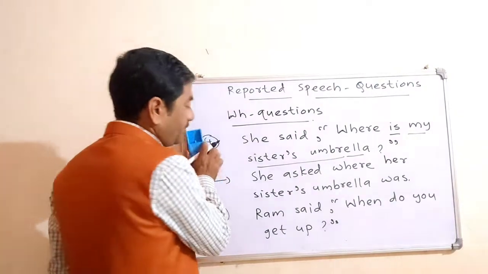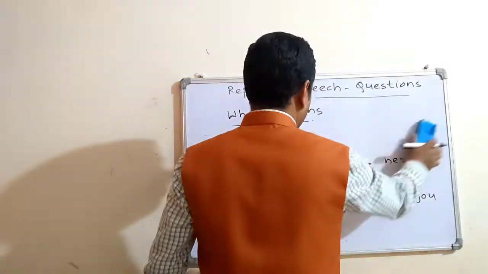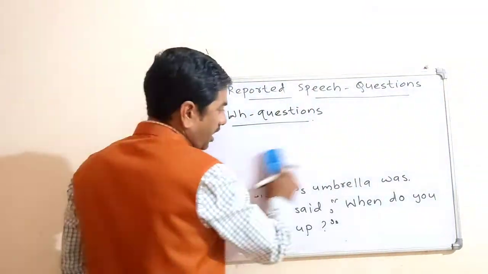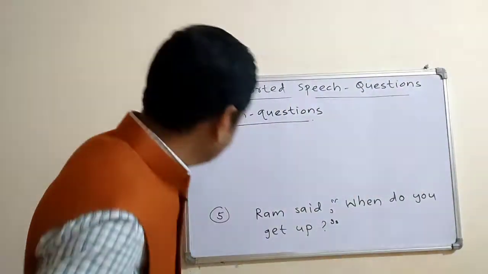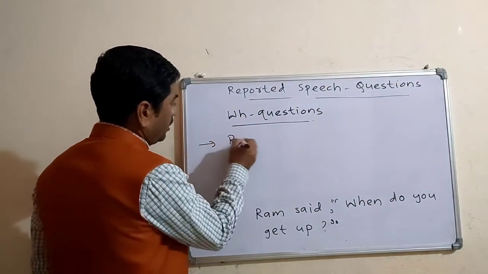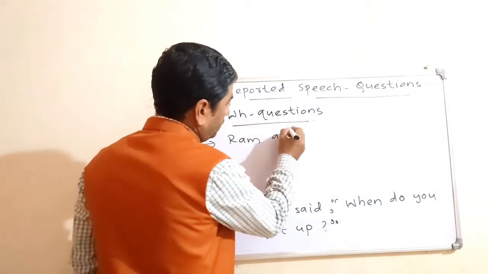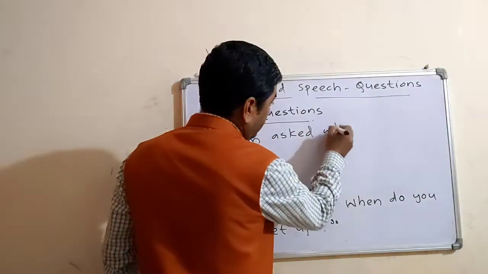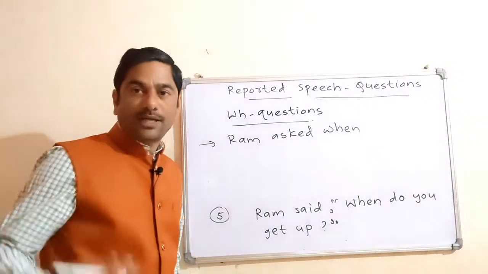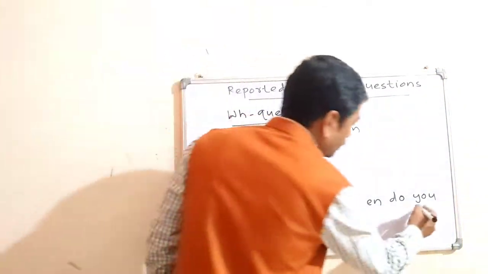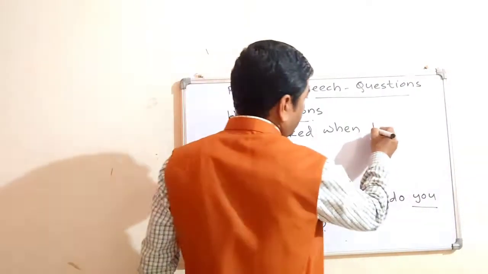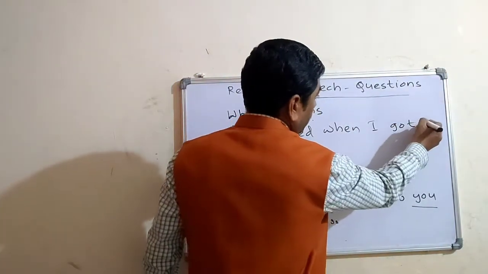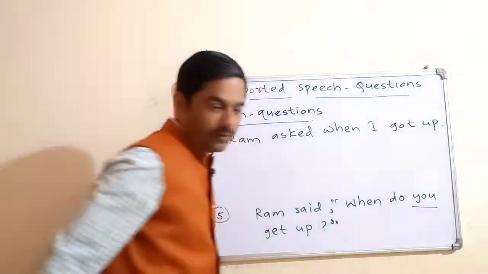You can assume that Ram is speaking with you. So Ram asked when I got up. When I got up, and there will be a full stop.